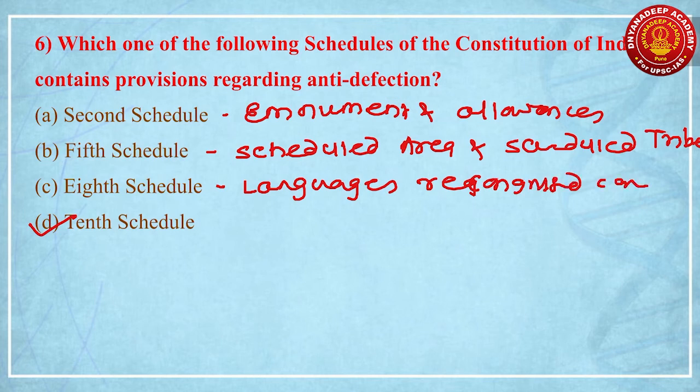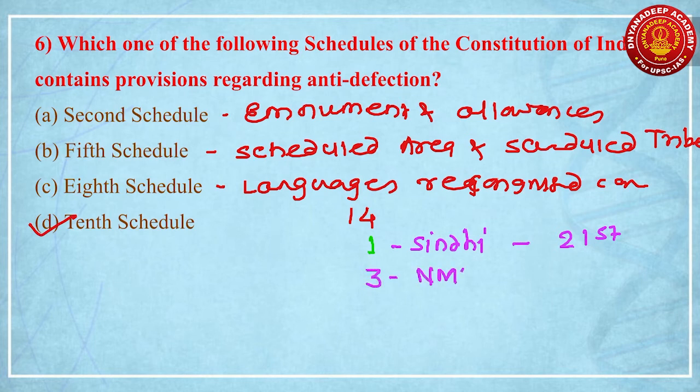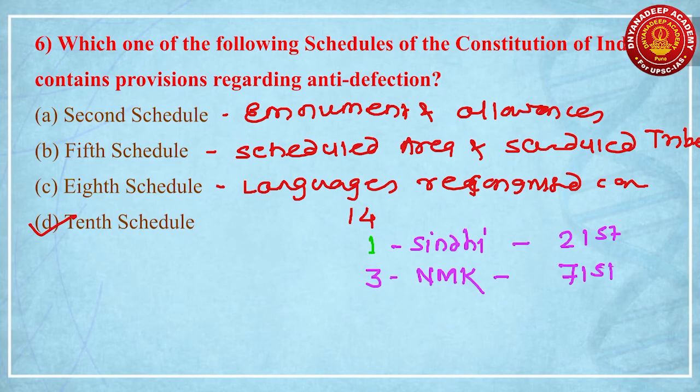We will try to understand this 8th Schedule first. Basically, the original Constitution had recognized only 14 languages. Then we recognized the first additional language, which was the Sindhi language. This Sindhi language was recognized by the 21st Constitutional Amendment Act. Then we recognized three important languages. They are NaMaK. NaMaK stands for Nepali, Manipuri and Konkani. These three languages were recognized by the 71st Constitutional Amendment Act.